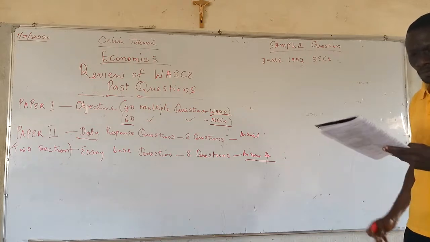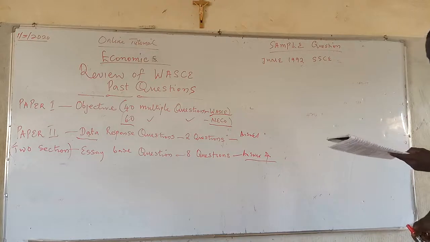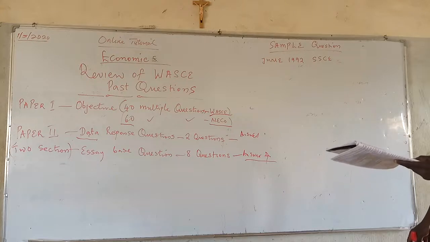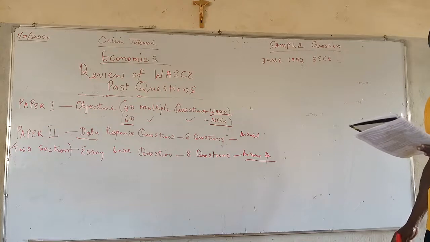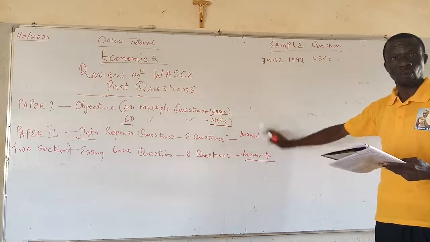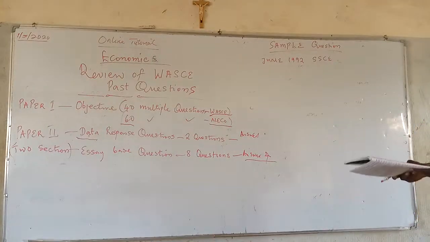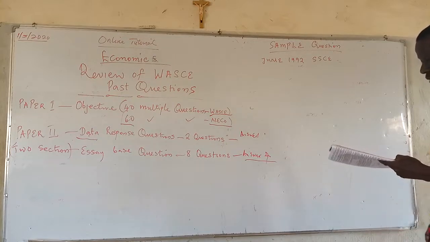If you are there with me, I want to appeal to you to open to section B. The first section is the data response question. You have 3 questions: 1, 2, 3. We are moving to the essay part of it, which is question number 3.